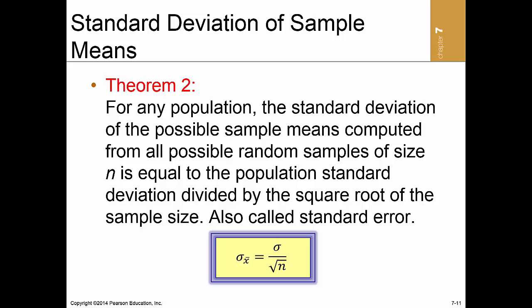If all possible random samples of size n are selected from the population, the distribution of possible sample means will have a standard deviation that is equal to the population standard deviation divided by the square root of the sample size. Simply put, as n increases, we would expect to see the standard deviation of the sample mean decrease, and the distribution of sample means to be shaped more like a normal distribution.